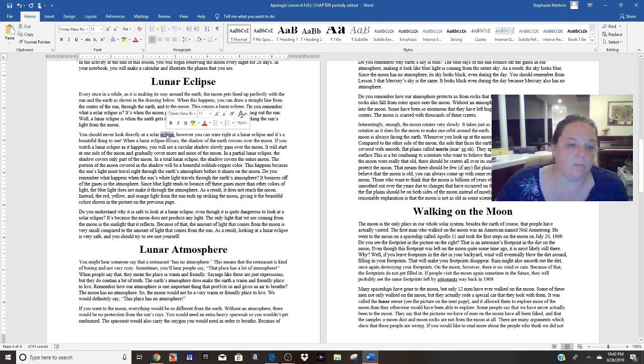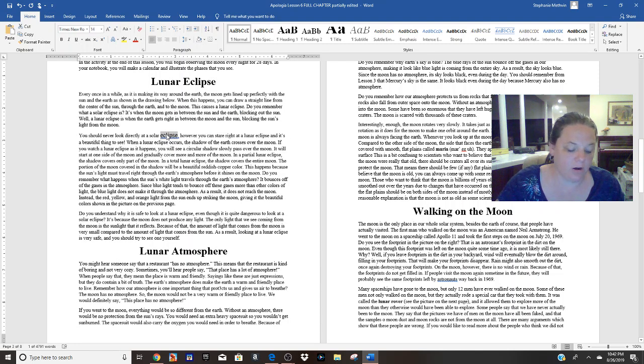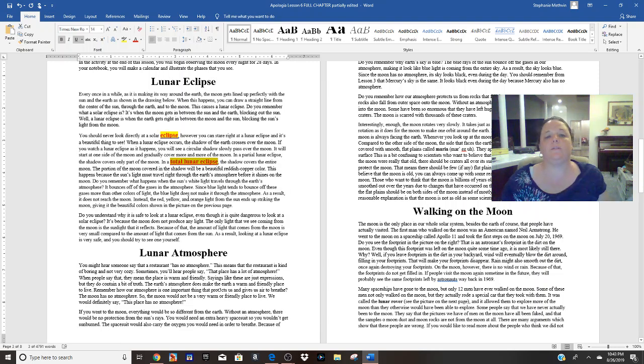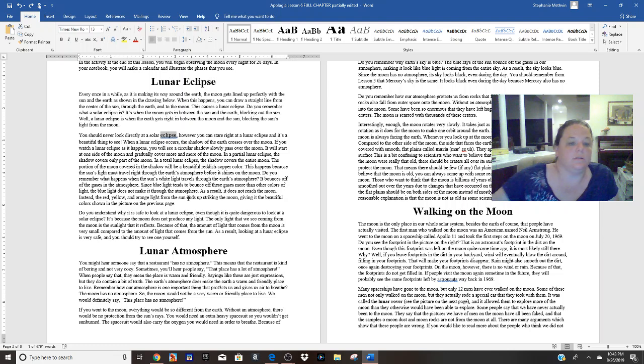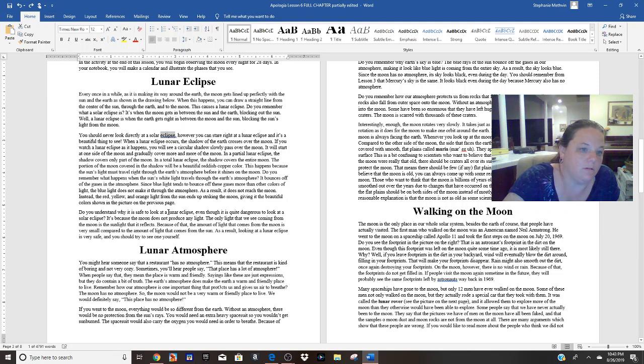Like let's say this word eclipse, maybe I'll make it a couple sizes bigger, I'll make it bold and underline, and I'll make it red, and maybe I'll highlight the back of it. I don't know. Do all kind of crazy stuff to it. So what I can do for this is highlight it, hit Format Painter, and then make total lunar eclipse look the same way. Boom. It'll do everything that I just did, so they match. I'm going to Control Z and get out of both of these until it's all gone. Back to normal. Okay. But anyway, that's Format Painter.